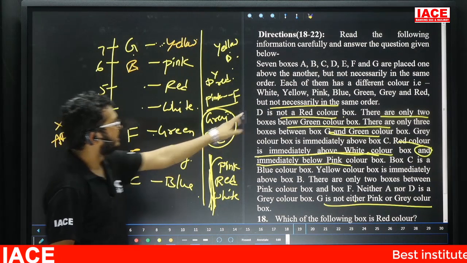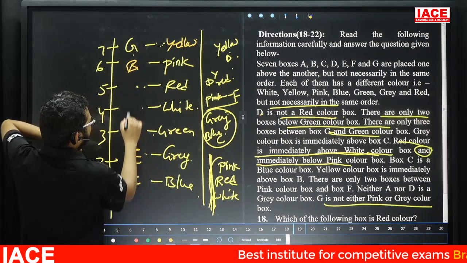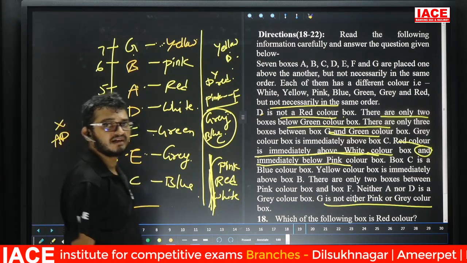Next, D does not like red color. That means for D, red color, no chance. Then D's possibility is what? White color. Now A's possibility is what? Red color. Yes. This is the given arrangement.